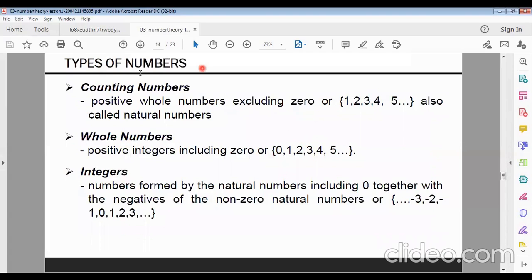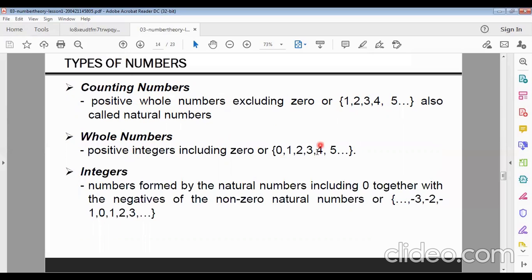Now, types of numbers. What is a counting number? Actually, natural number. Natural number is called counting number. Positive whole numbers excluding 0. This set, starting from 1, 2, 3, 4, and so on, this whole set is called natural numbers or counting numbers. The numbers which come from nature are called natural numbers or counting numbers.